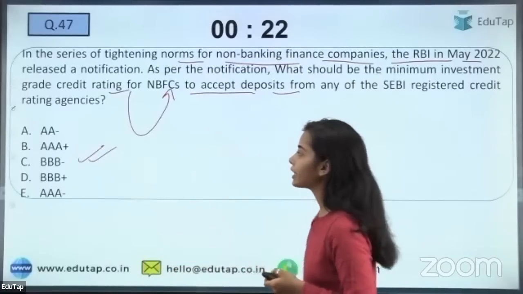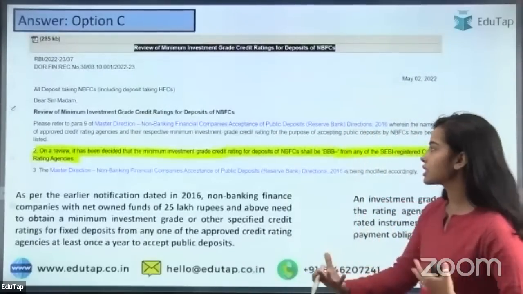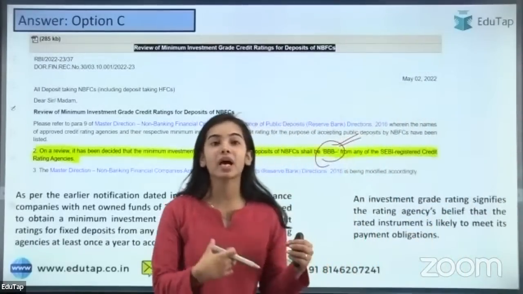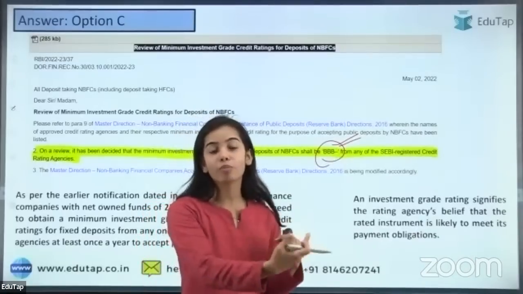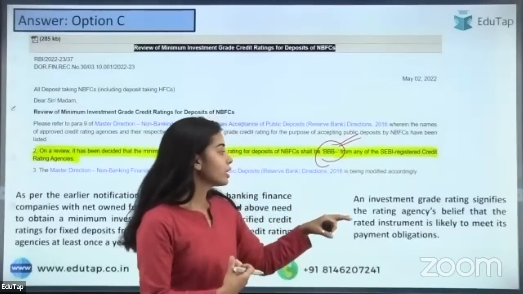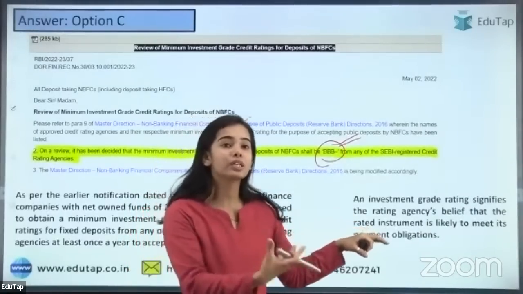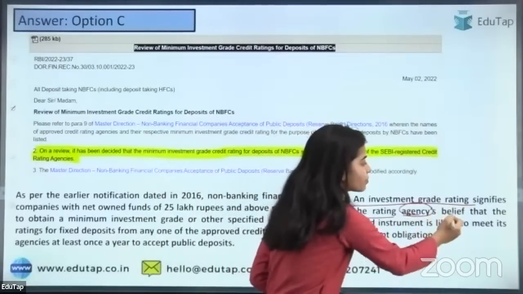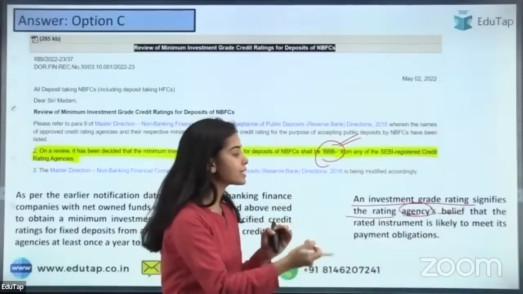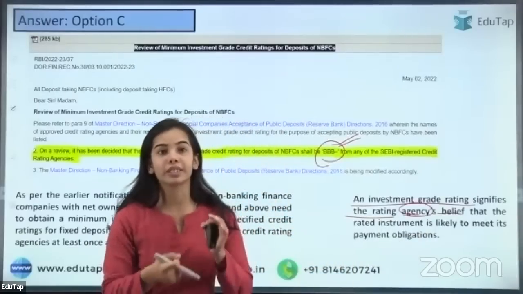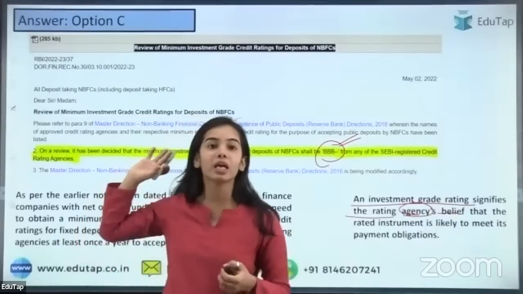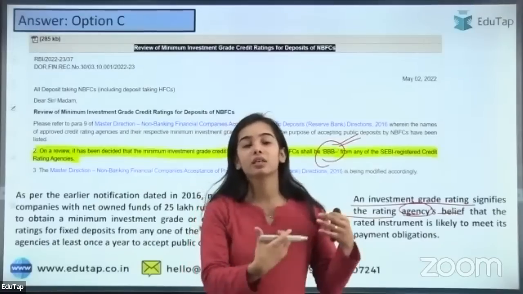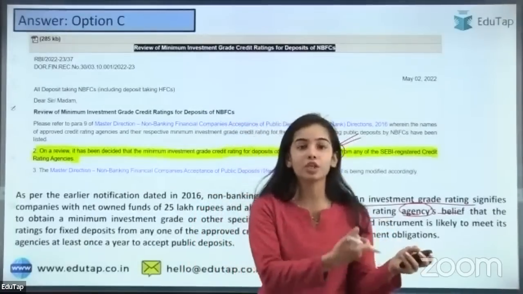The minimum grade credit rating that is needed so that the deposits can be accepted, that is BBB minus. And what is the investment grade credit? That is how much the payment will be paid back, how believable, how trustworthy that NBFC is. An investment grade rating signifies the rating agency's belief that the rated instrument is likely to meet its payment obligation, that they will return the payment. So that's why this is the minimum rating that is there. Higher rating means that institution is more trustworthy to return the payment.